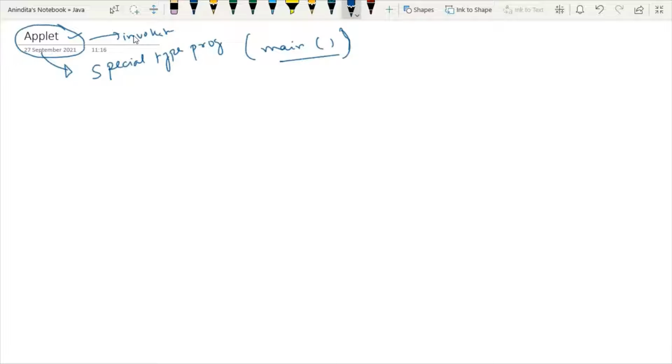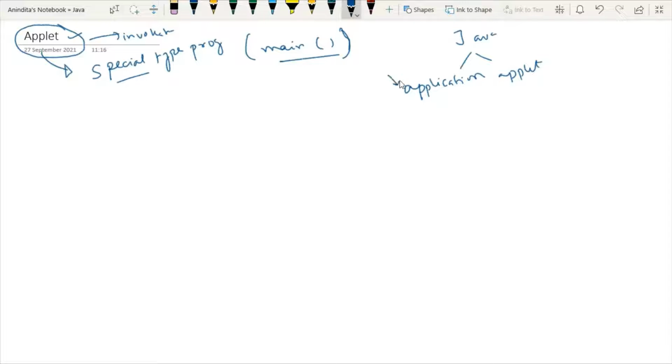Since it is not using any main class or main method, that's why I'm saying that the concept of applet is something special in Java. Basically in Java, we have two categories of programming. One is application programming and the second one is applet programming.